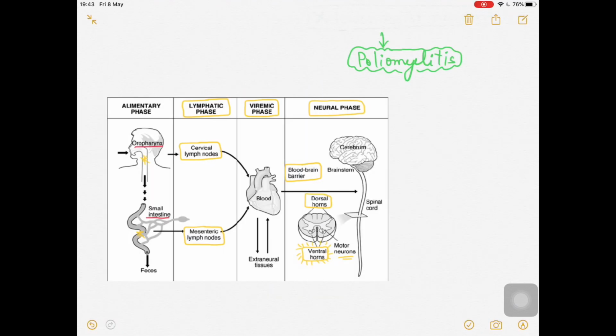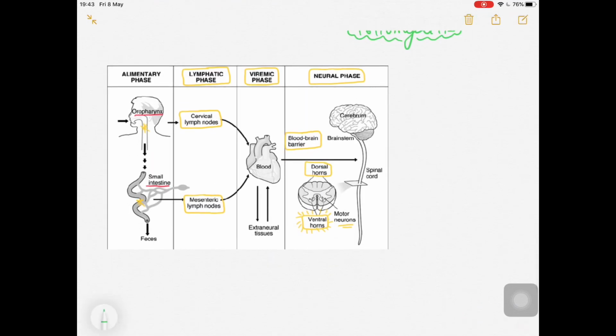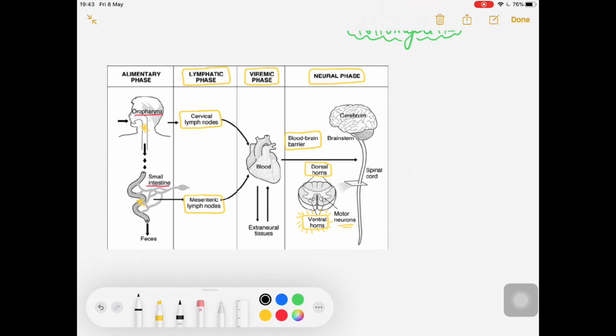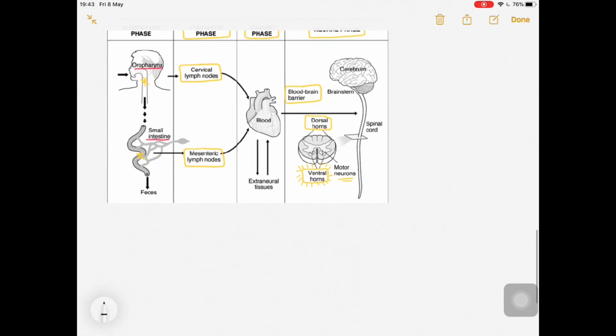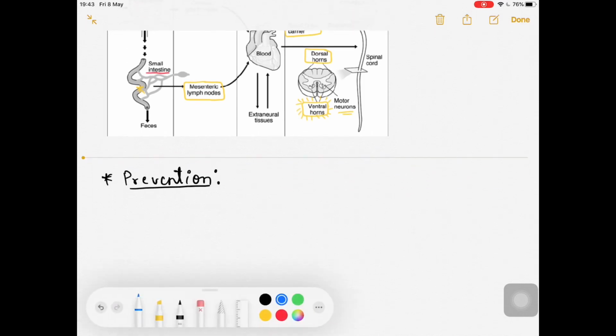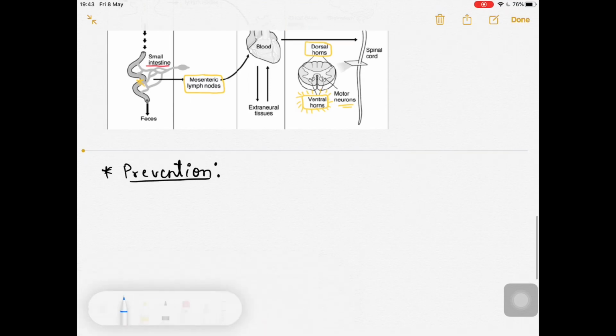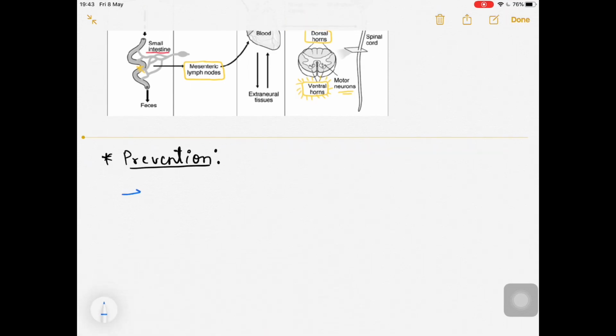Fine, so that was about the pathophysiology part. Now we will be moving over to the prevention part, so how it can be prevented. I have talked about that, but still let me talk about the prevention part over here with the help of vaccines. Which vaccines am I talking about? So we are using the vaccines over here. These are the two vaccines.